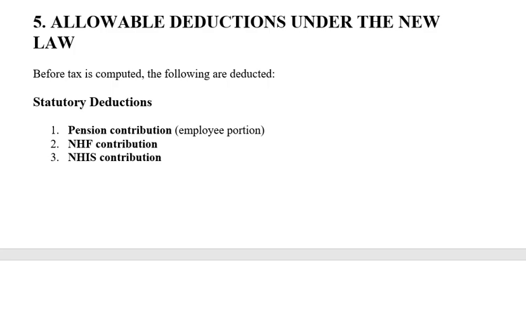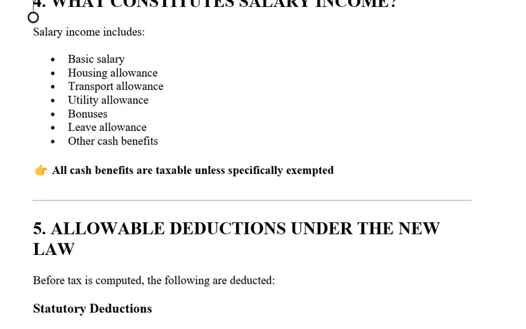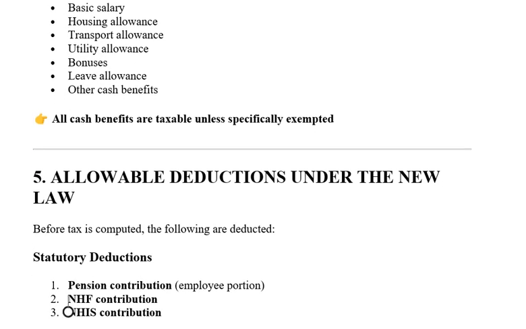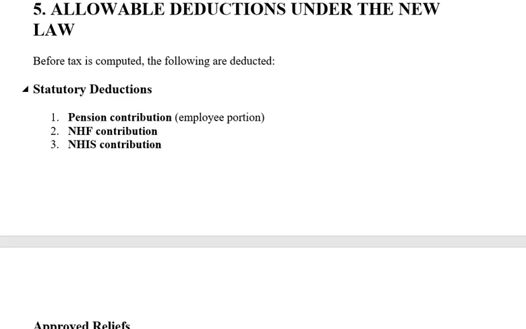You understand me now? So if you have not been contributing to pension before, this is the time for you to go and register, so that you can enjoy some level of relief. So what this implies, if your gross salary, let's assume that all of these, your basic, housing, transport, utility, all of them put together, are 1.2 million naira. So if it is 1.2 million naira, all these other ones that I mentioned, the salary deductions, are what allow you to remove if you are actually doing NHF.